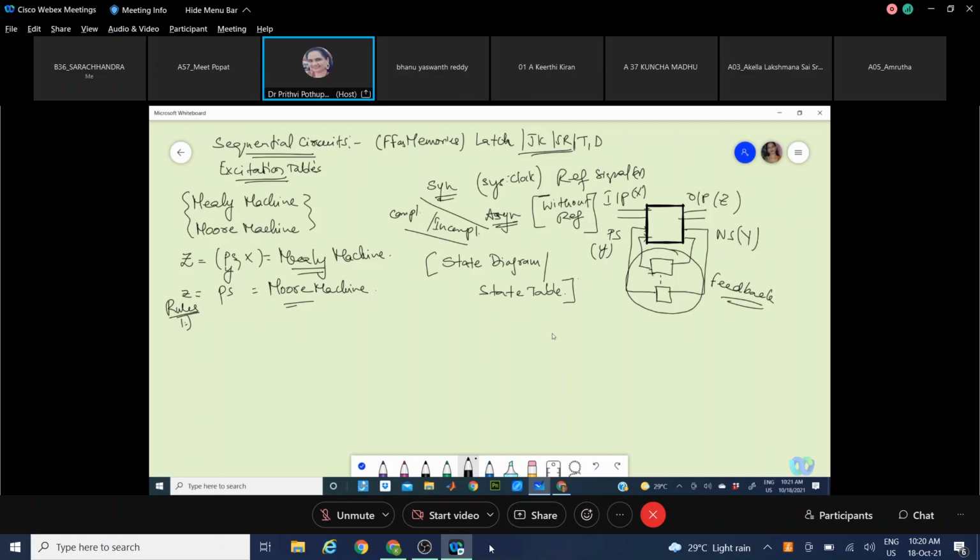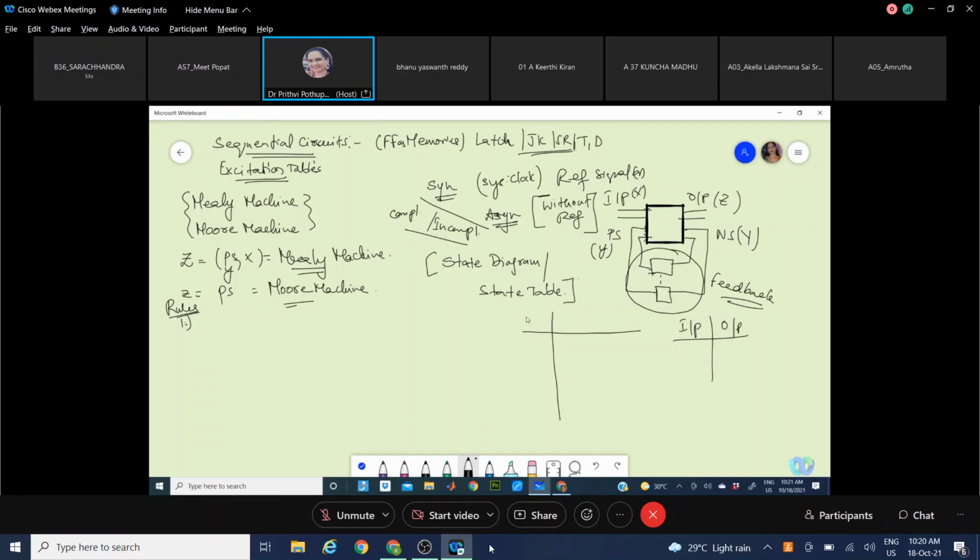Here, the table in your truth table or combinational logic design will be having a combination of input versus output alone, no? We were having only this.